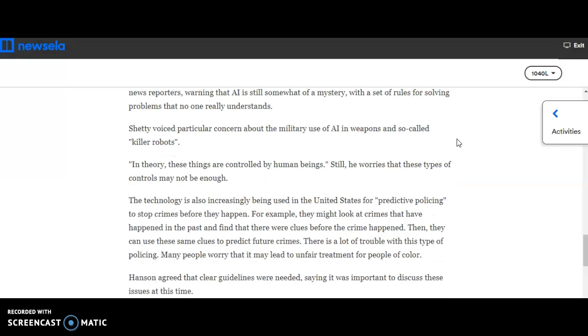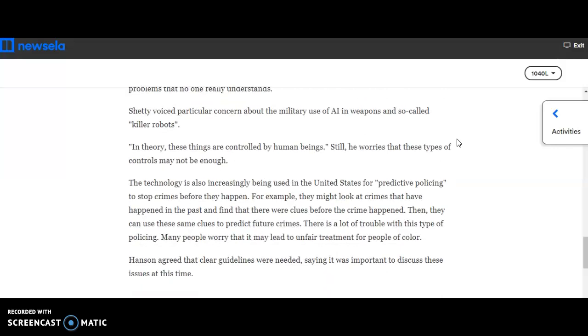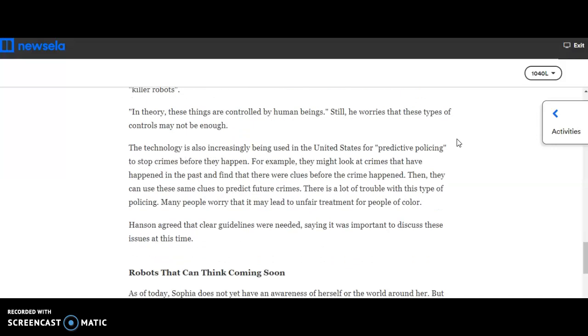Shetty voiced a particular concern about the military use of AI and weapons and so-called killer robots. In theory, these things are controlled by humans. Still, he worries that these types of controls may not be enough.